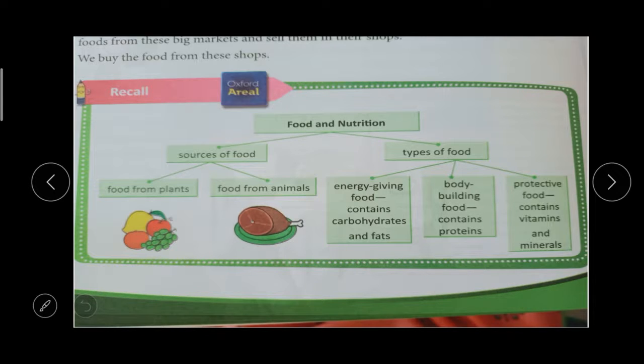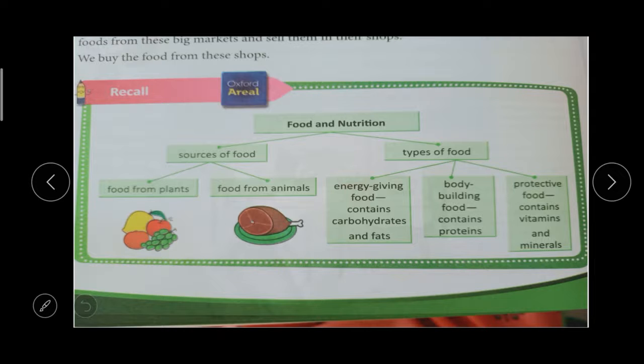Food and nutrition. First we learned about sources of food. What are the sources of food? Food from plants and food from animals. Then types of food: energy giving food, that includes carbohydrates and fat; body building food that contains protein; then protective food that contains vitamins and minerals. At last we learned about food wastage, then the journey of food into our home.